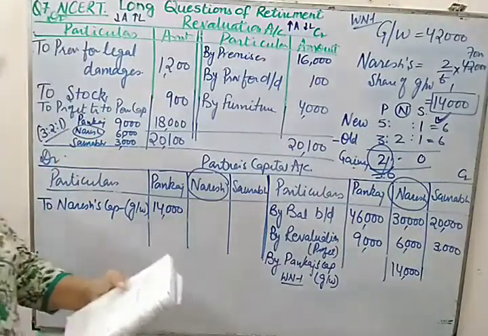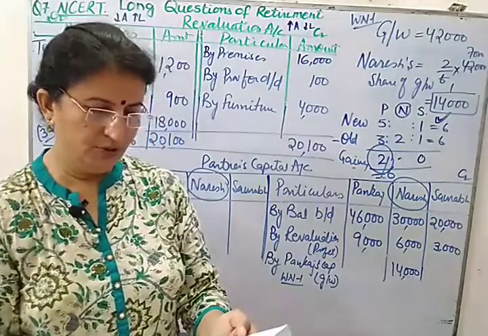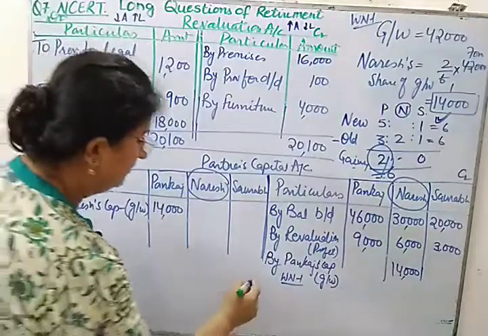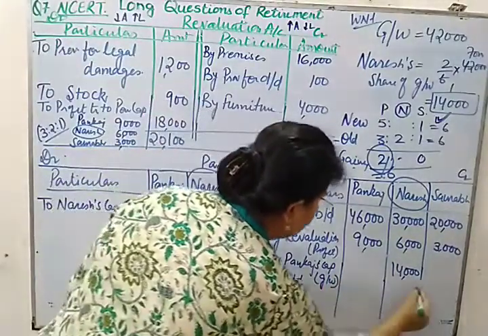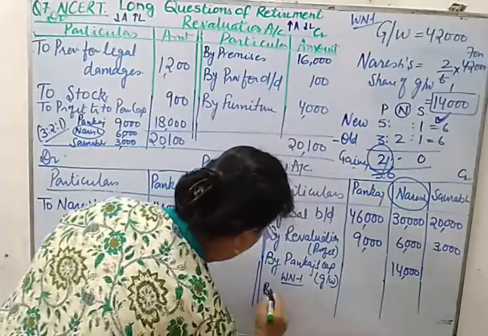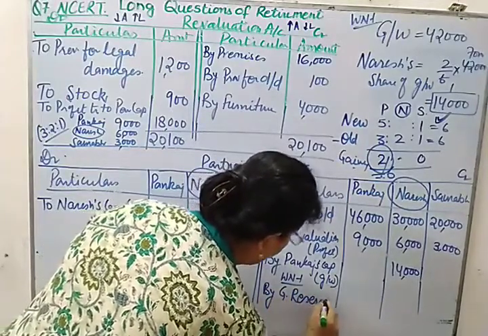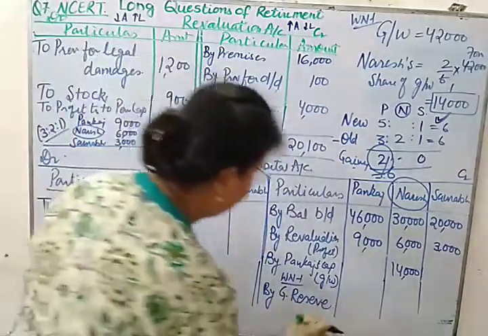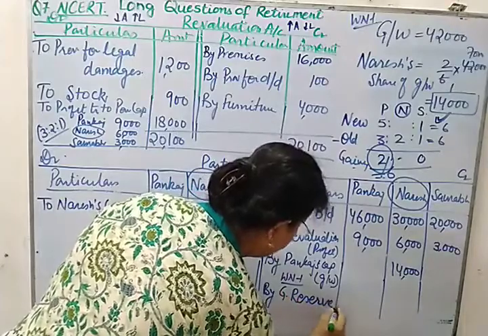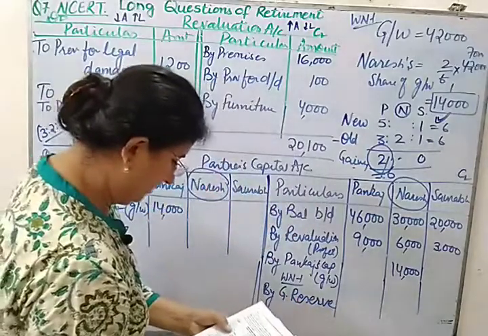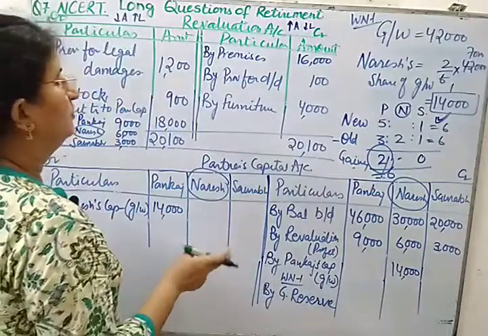Now let us see what else is given to us. General reserve is also given in the balance sheet, so it has to be distributed. I am extending the partners' capital accounts, so by general reserve. How much general reserve is given to us? It is 12,000. So divide 12,000 in the old ratio.